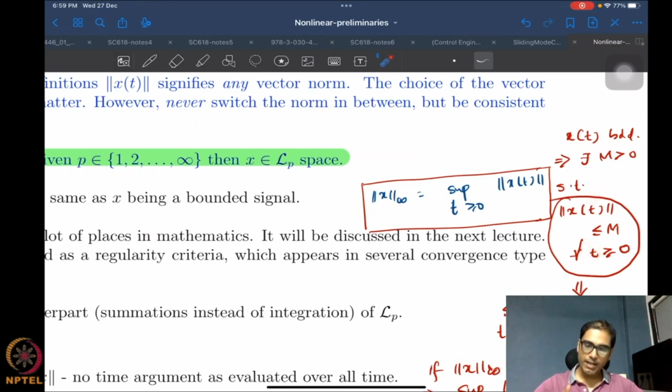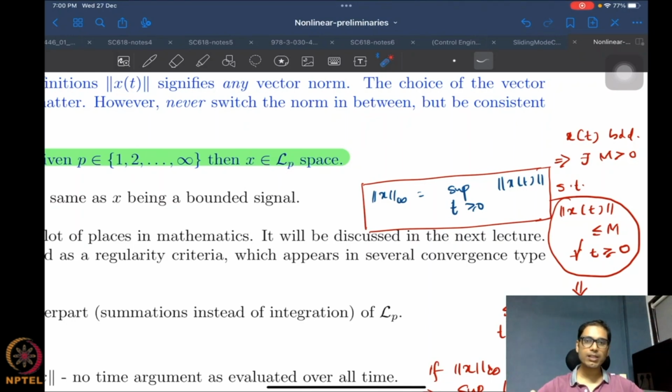If you fix a time, then the vector norm of x(t) is always going to be less than or equal to m. Again, this m may vary depending on which vector norm you chose, but there exists such an m, so we don't have to worry because we are going to be consistent. We're going to use the same vector norm all the time. Now once you know that the vector norm of x of t is less than or equal to m for all t, the supremum also has to be less than or equal to m, because if at every instant in time I evaluate the vector norm and it's less than or equal to m, then the supremum also has to be less than or equal to m.